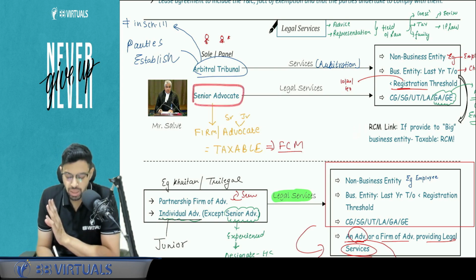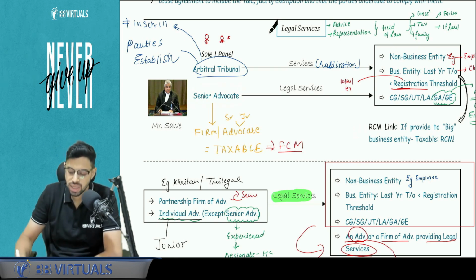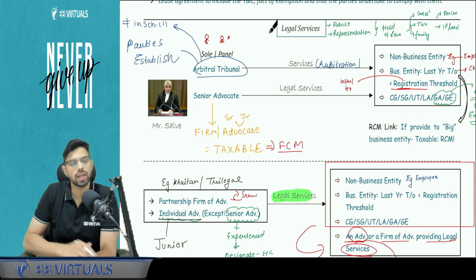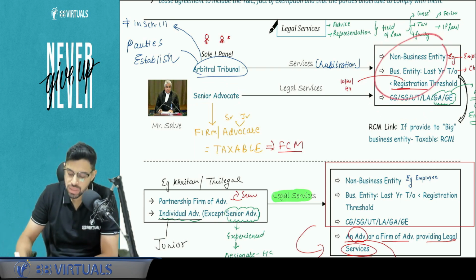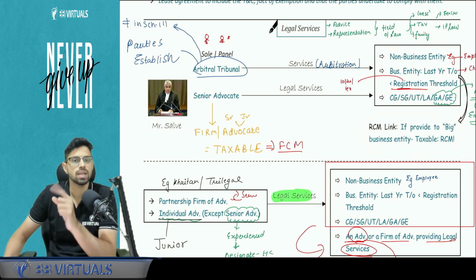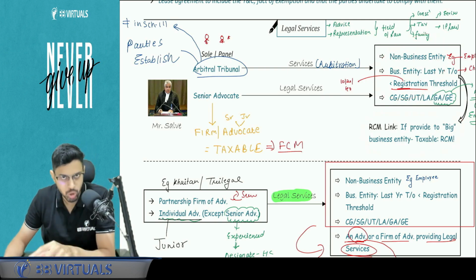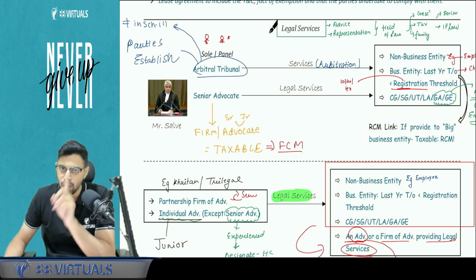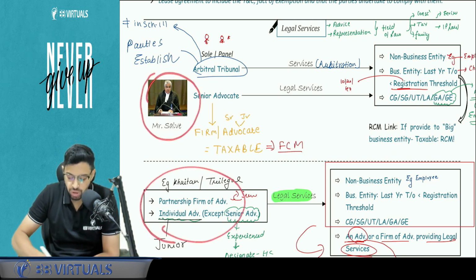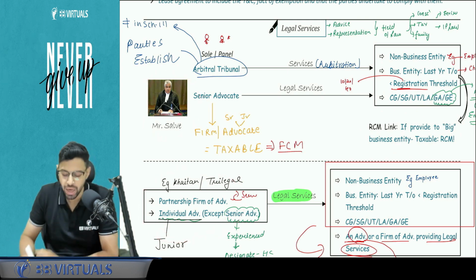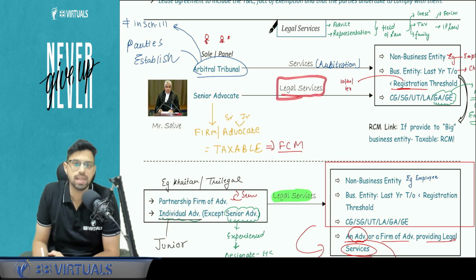Now, with respect to senior advocate, if a senior advocate is giving services again to these three people, then the tax will be exempt. And who is left apart from these three? The big business entities, meaning the turnover of last year is more than the threshold. In that case, RCM is going to apply. One important point to be noted: whenever I'm talking about services by a senior advocate or a firm of advocates or a general junior advocate, please ensure that the services are legal services.